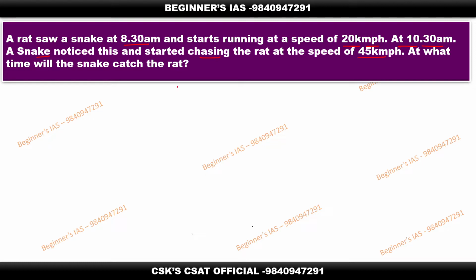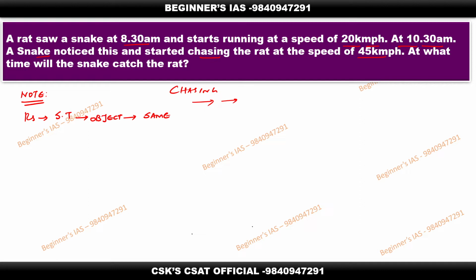So this is the concept here. First of all, understand one thing: chasing means both are moving in the same direction. With this concept we will solve. Before solving, one important note you need to make while doing this kind of problem: in a relative speed concept, the starting time of the moving object should be the same.